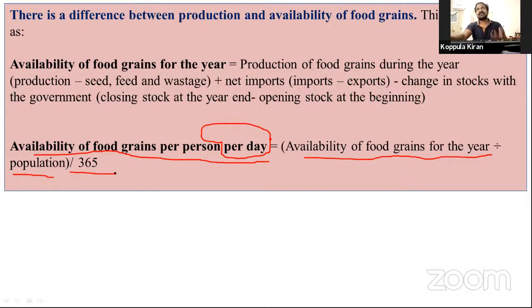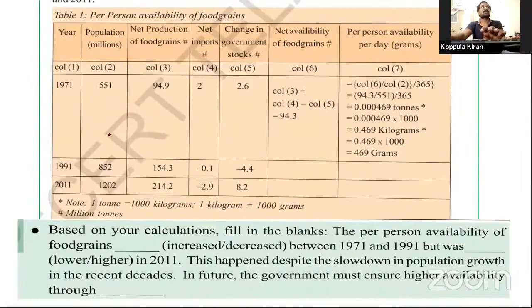How to estimate this? There is a picture. Look at this picture. Per person availability of food grains. See this, 1971, 1991, 2011. These are the total food grains available in our country per annum. See this, columns 1, 2, 3, 7. Total population in 71. Net production of food grains in our country produced by the farmers. What is produced by the farmers?